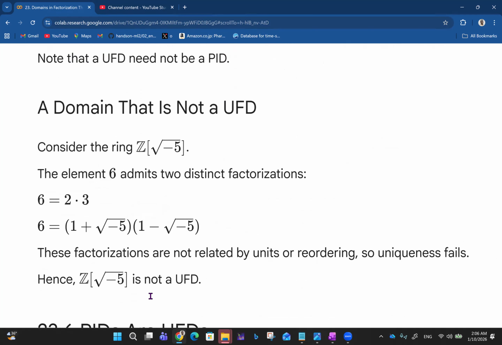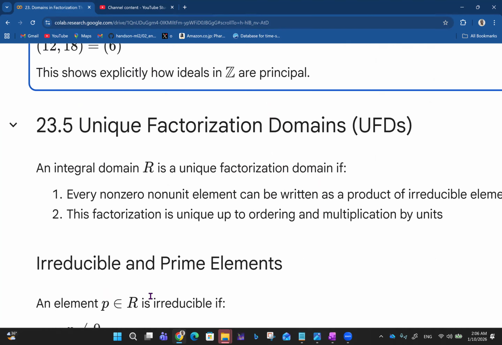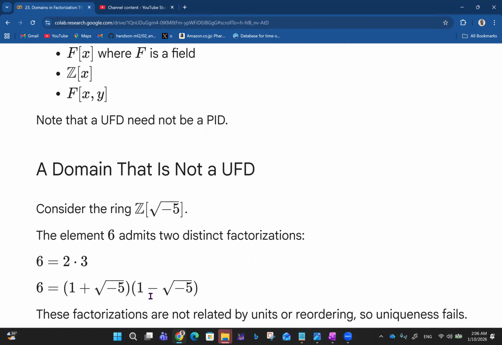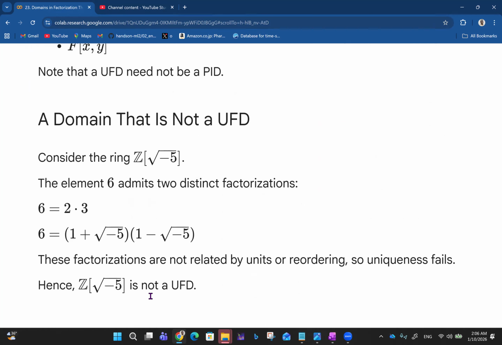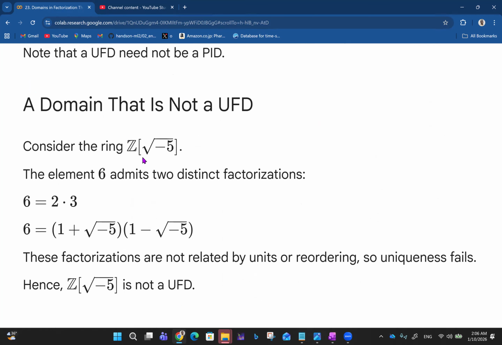A domain that is not a unique factorization domain, let's quickly see that. So consider the ring Z of square root of minus 5. The element 6 admits two distinct factorizations. So we have 6, which is 2 times 3, and 6 is also equal to 1 plus root minus 5 times 1 minus root minus 5. So these factorizations are not related by units or reordering.